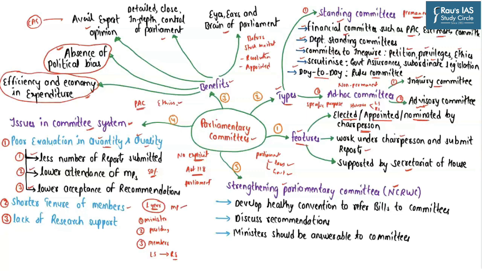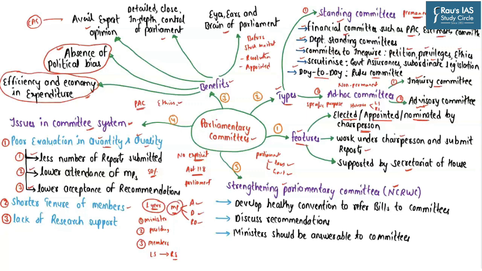Now for example, let's say there is a particular member of parliament. First year, this member of parliament gets appointed to the Departmental Standing Committee on Agriculture. Second year, he gets appointed to the Departmental Standing Committee on Defense. Third year, he gets appointed to the Departmental Standing Committee on Rural Development. So, in each of these 3 years, this member of parliament is serving in 3 different departmental standing committees.